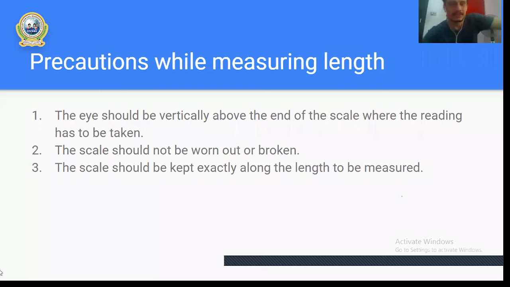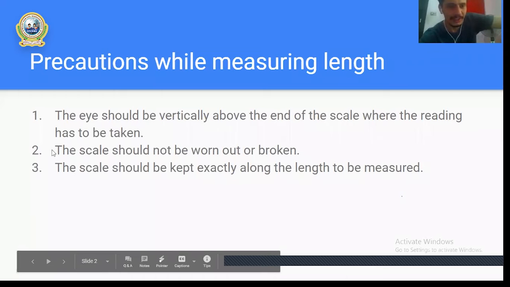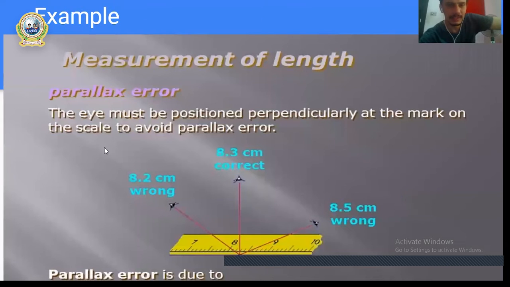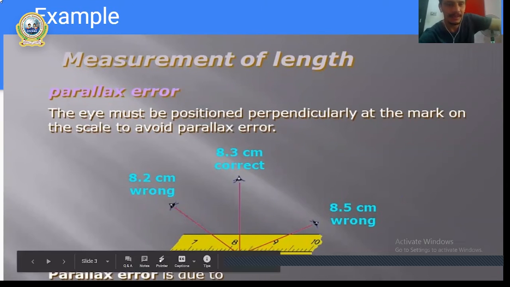Now, the second point is here. The eye must be positioned perpendicularly at the mark on the scale to avoid parallax error. This error is called parallax error.